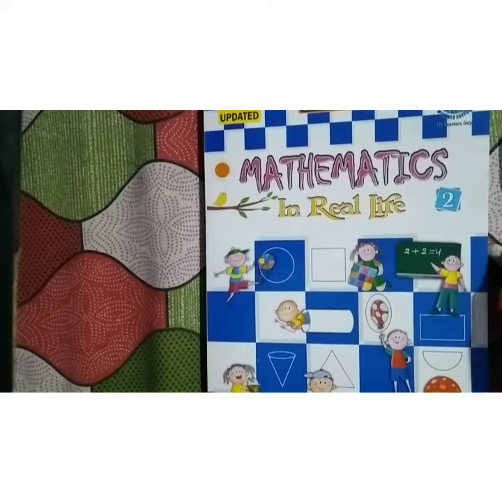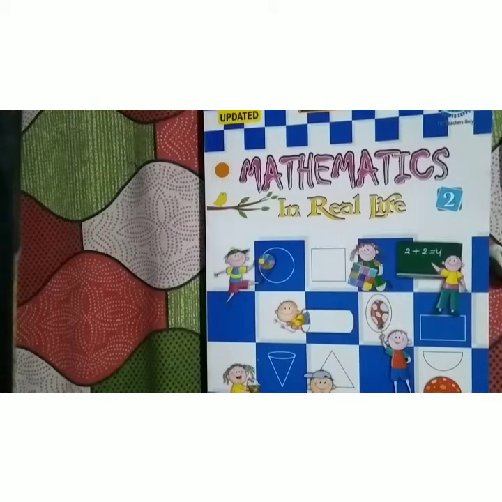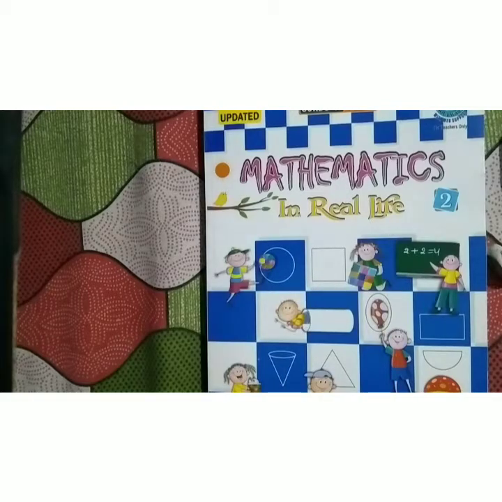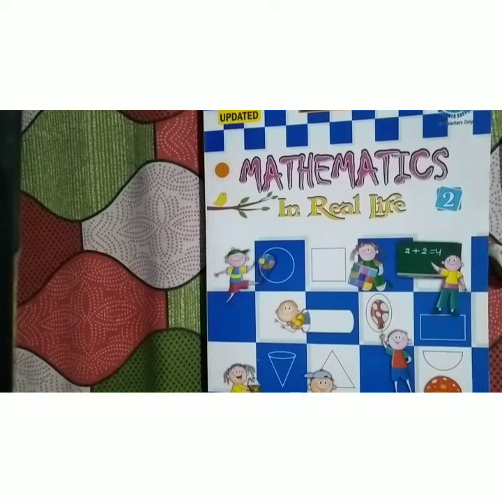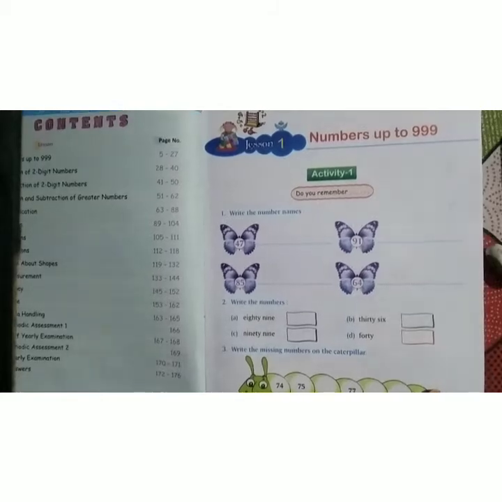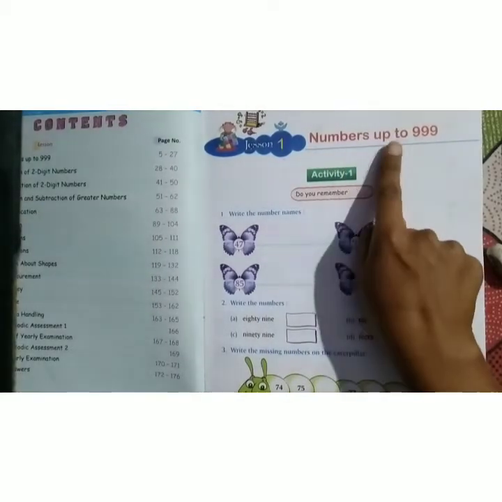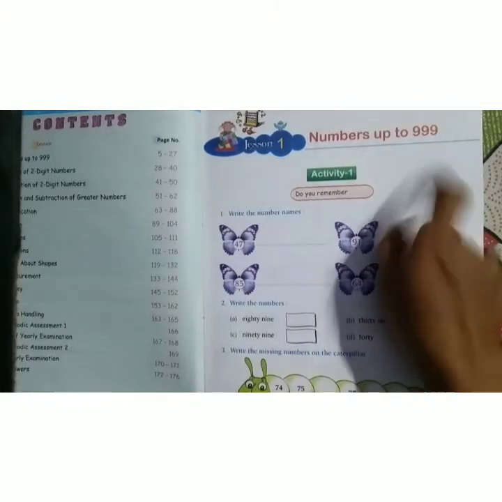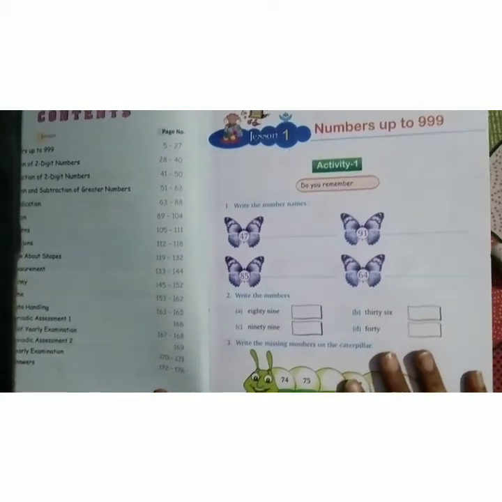First, take out your maths book, Mathematics in Real Life. Very good. Open your book. Chapter number 1, Numbers up to 999. In this chapter, we are learning about numbers up to 999. Means numbers up to where? Up to 999. Let's do a quick revision.